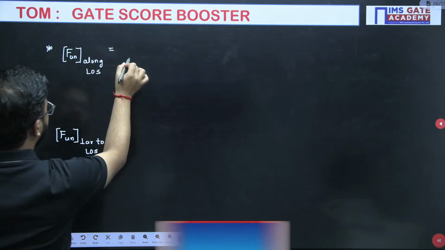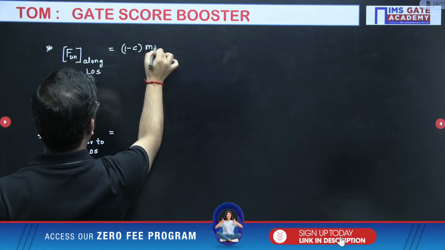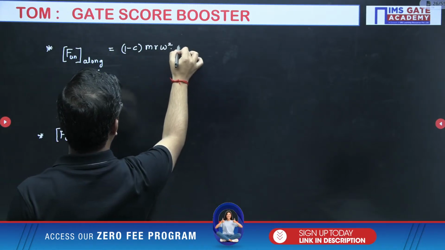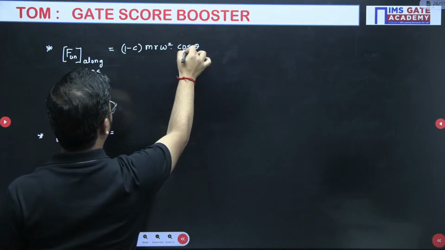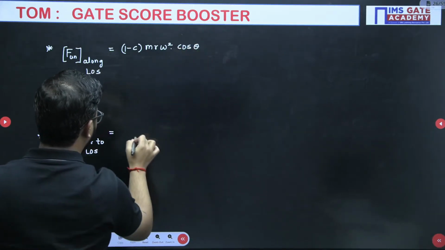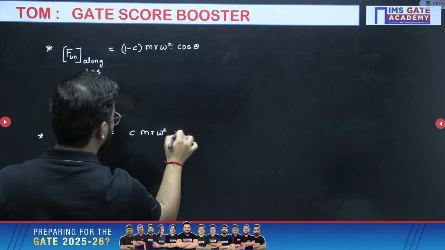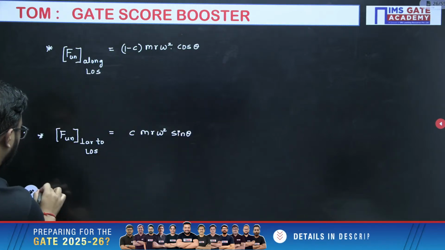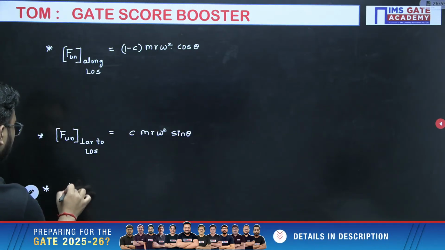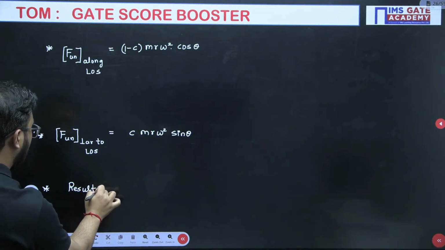Along the line of stroke, the formula is (1 minus C) m r omega square cos theta, and here it is C m r omega square sin theta. Individually you will calculate both values and then write the resultant unbalanced force.